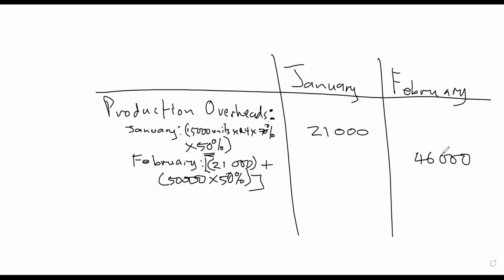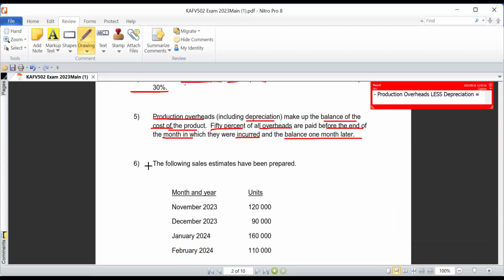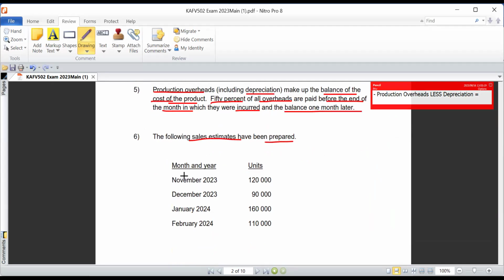You can get it. So now let's go back to our question. So this I'm just going to delete for now because I already explained it on the whiteboard screen. So now let's continue to information 6. So the following sales estimates have been prepared for us. So notice we are given units from the month of November. We're also given units from the month of December 2023 all the way up to the month of February.